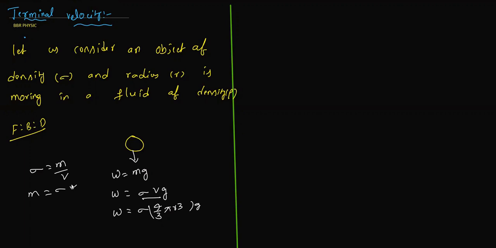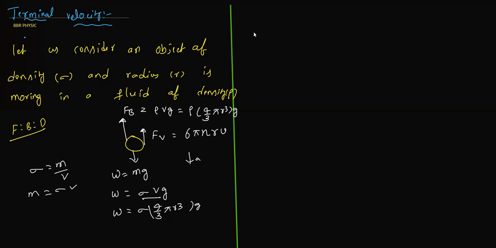Since the object is coming downward with an acceleration a, backward the force of buoyancy will come when it is moving in some liquid or fluid. Fb is rho V g, which is 4 by 3 pi r cube rho g. And if something is going downward, we learned about one more force, the viscous force, fluid friction. If it's coming downward, frictional force will act in the upward direction. That's Fv, which can be written as 6 pi eta R v.